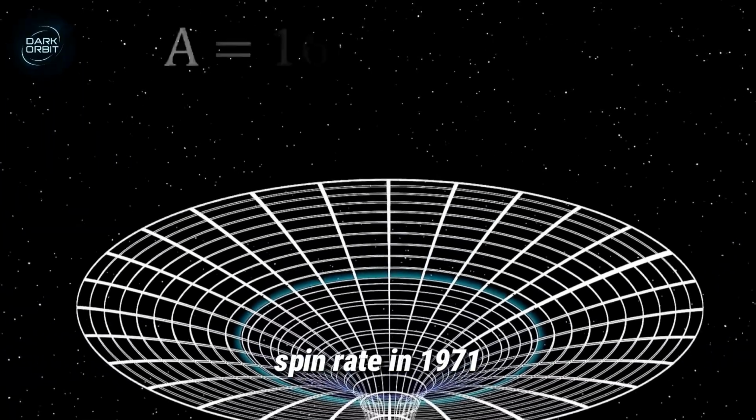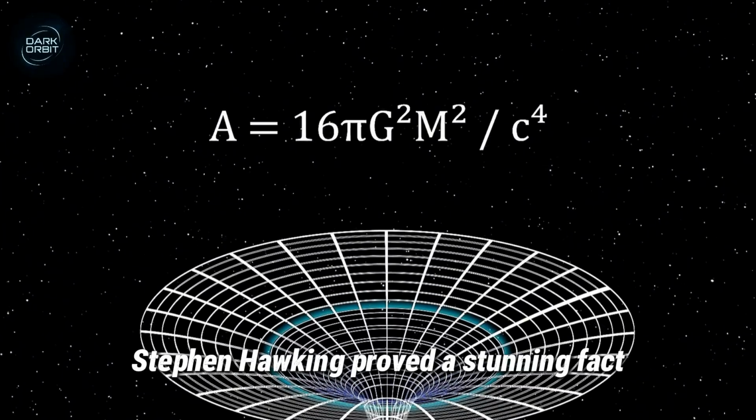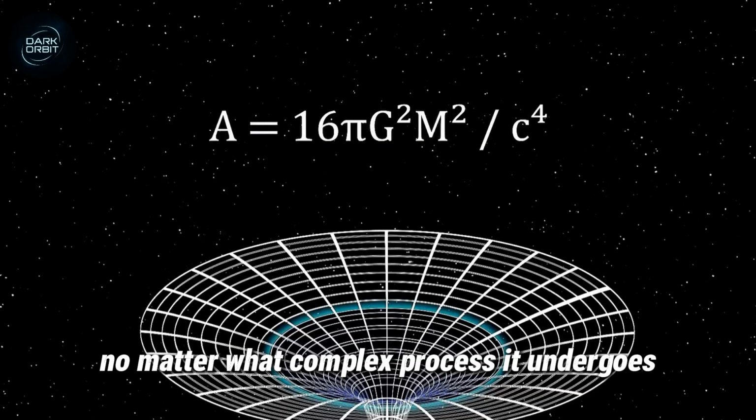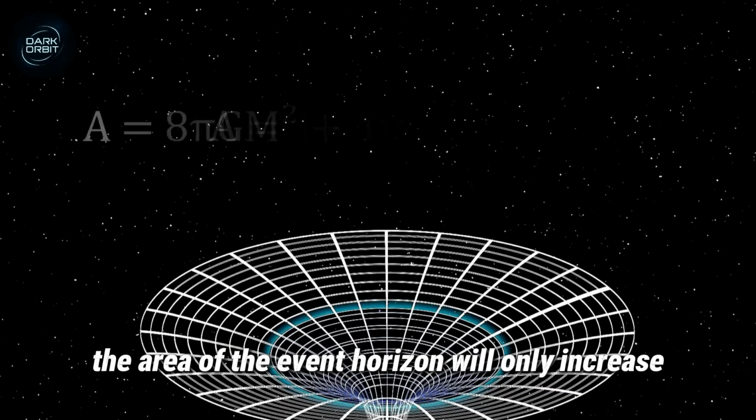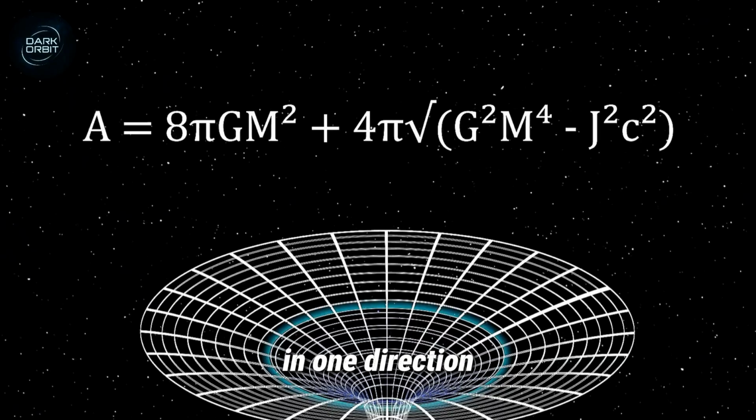In 1971, Stephen Hawking proved a stunning fact. No matter what complex process it undergoes, the area of the event horizon will only increase in one direction.